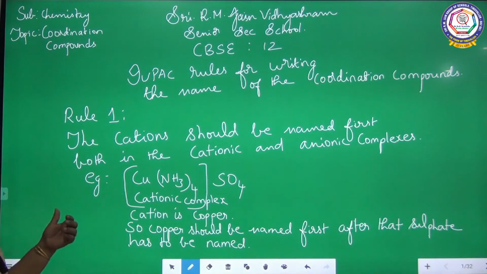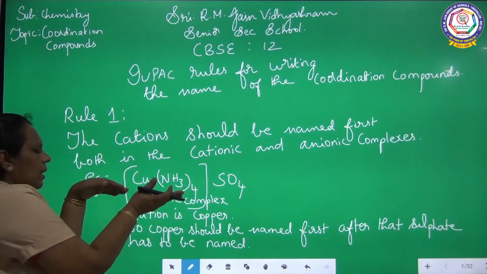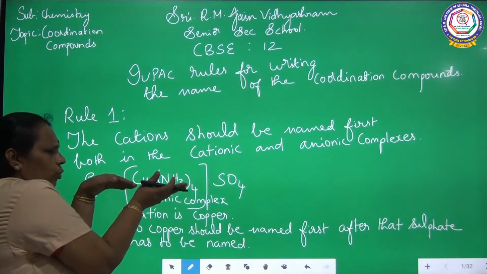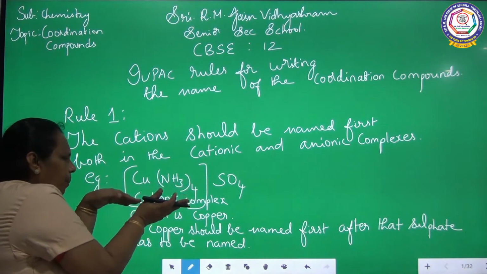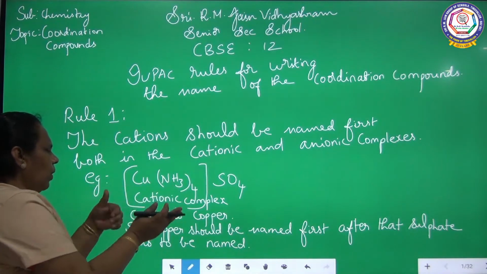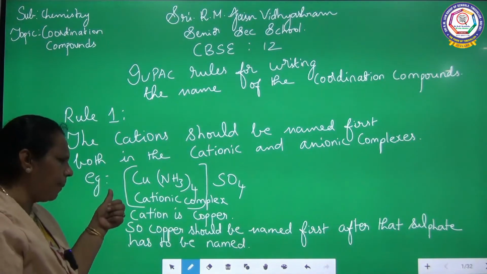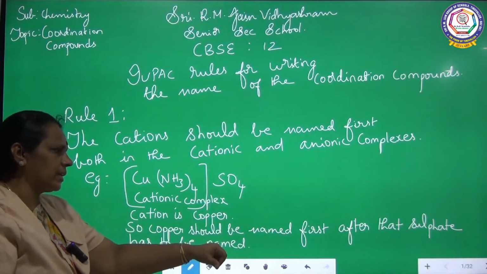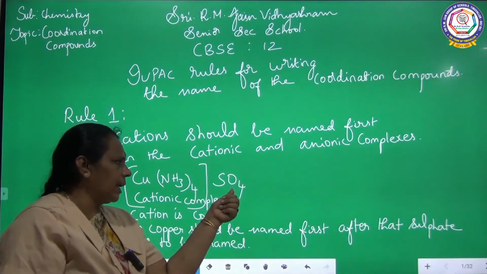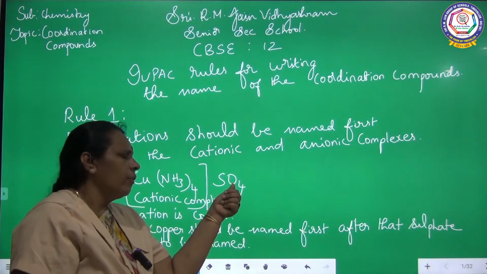Here it is a cationic complex because, see inside the square bracket, a complex cation is there. So the cation should be named first. Here the cation is copper, so copper should be named first. After that you have to name the anion which is present.